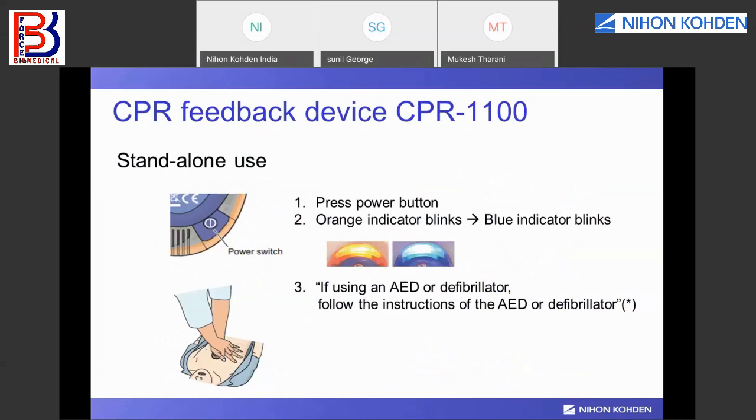It can be used as a standalone device, directly on the patient's chest. You just need to switch it on and keep it under your palm on the patient who needs CPR. If you synchronize your CPR with the light, and you're giving good compressions, it will give the blue indicator, blue light. And it has a voice prompt.